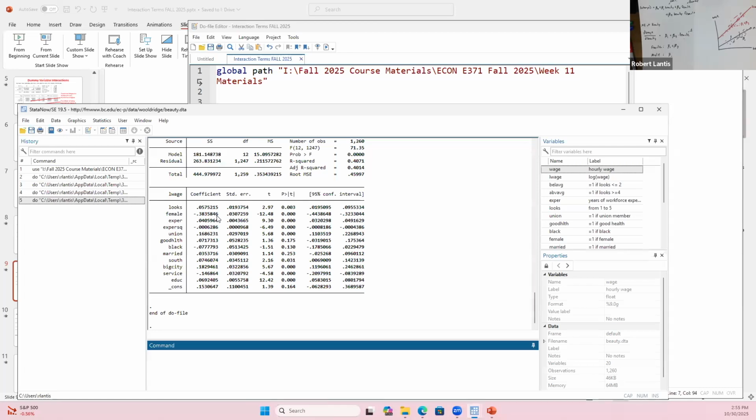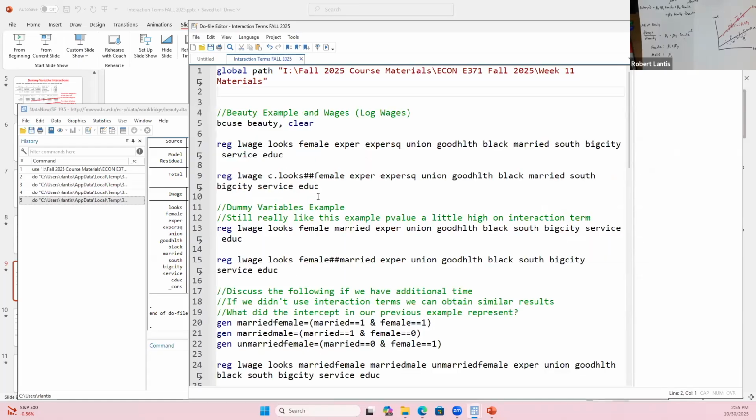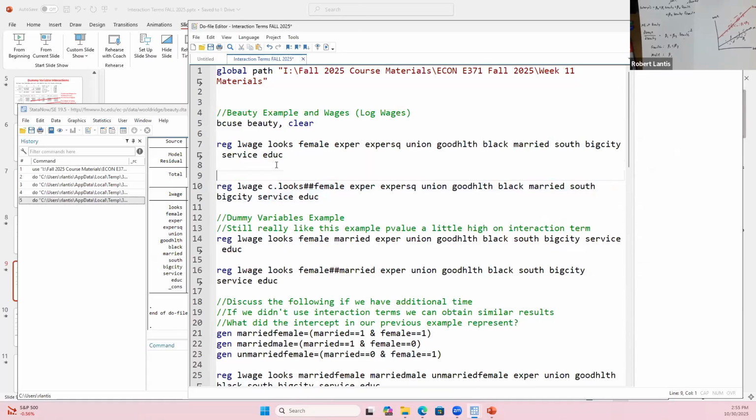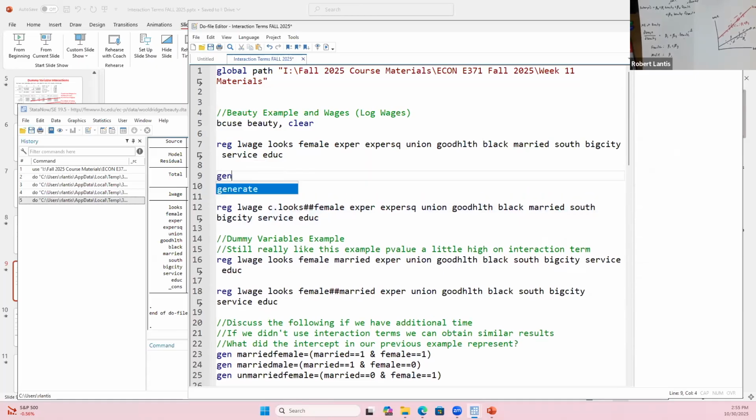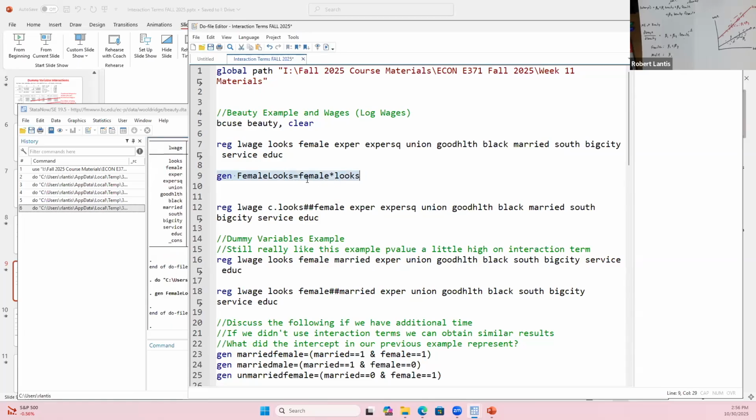If they're female, we would predict, holding everything else constant, that their wages are actually quite a bit lower. Now, if I think that there's some interaction between those two terms and I include an interaction term, other things are going to change. I can use this way where I don't have to create a new variable. But let's say I like to name things and keep it more obvious to me what these variables are. I'm going to create this variable and call it female looks, which is just the female variable times that looks variable. So I'm going to go ahead and create this variable. That's my interaction term.